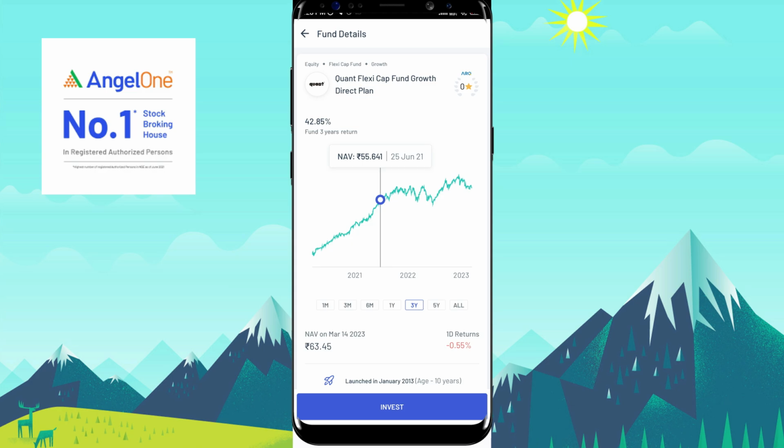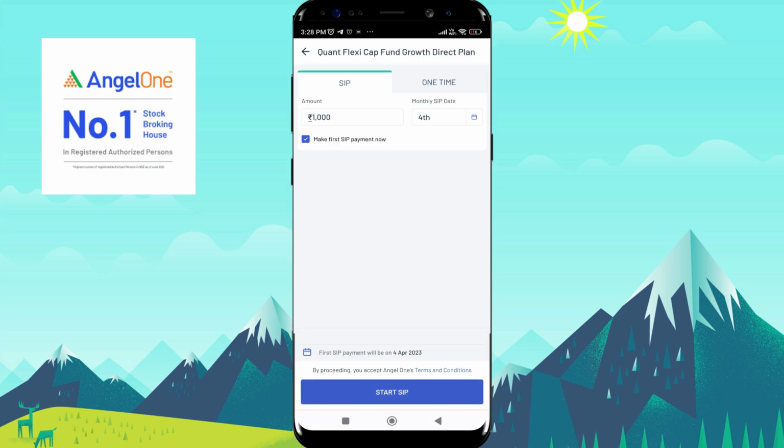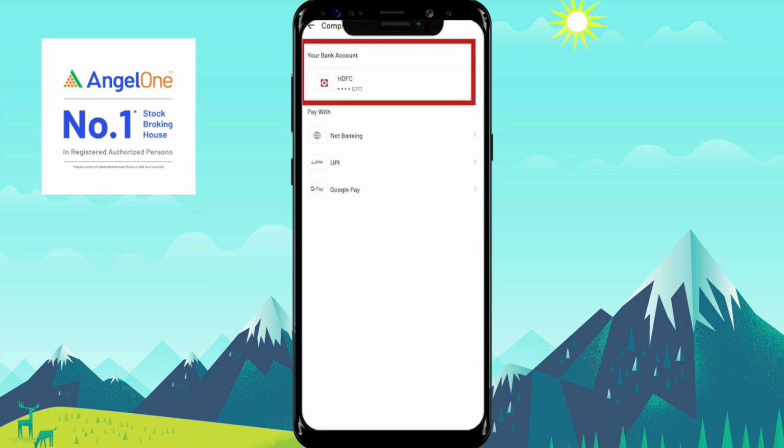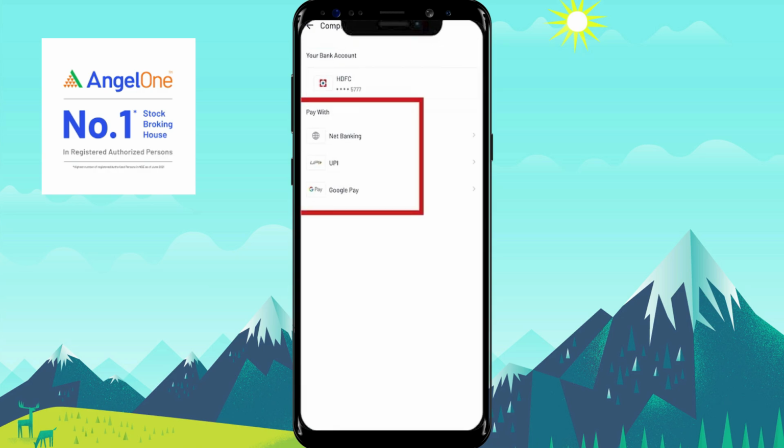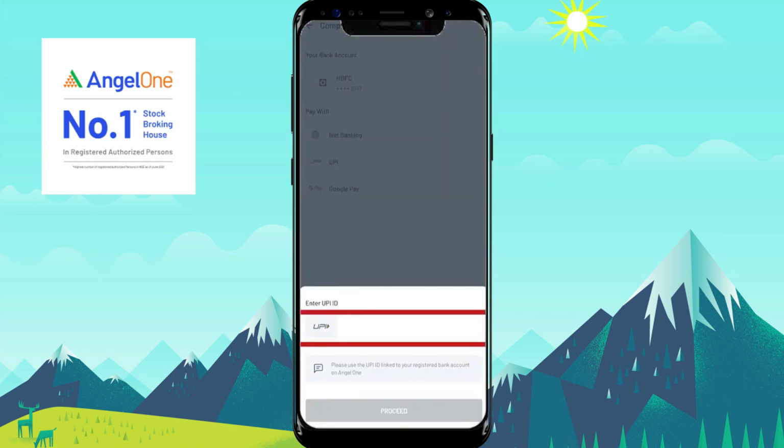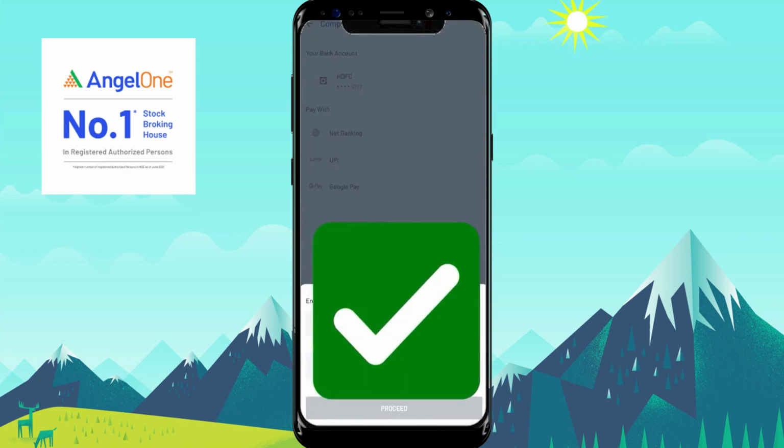And after that, for investing in this particular mutual fund, you just need to click on this invest button, and then on the next screen you need to enter the SIP or lump sum amount in this mutual fund. Here we are going to start a SIP in this mutual fund, and for that you need to click on the start SIP button. And after that, from the bank account which is linked to your Demat account, you can pay via internet banking, UPI or Google Pay. If you are going to select UPI, you need to enter the UPI ID and click on the proceed button, and the moment you click on the proceed button, your SIP will start in this mutual fund.